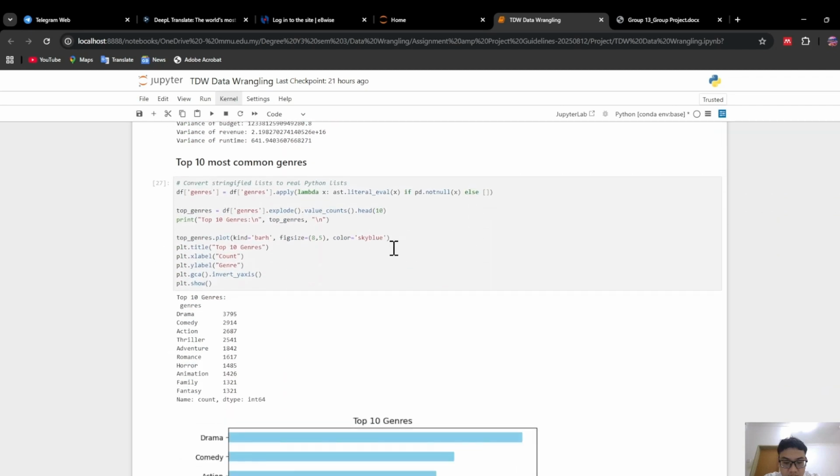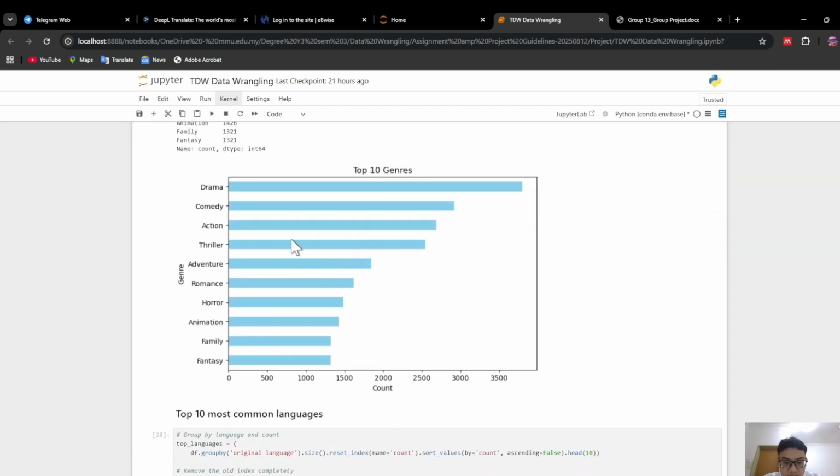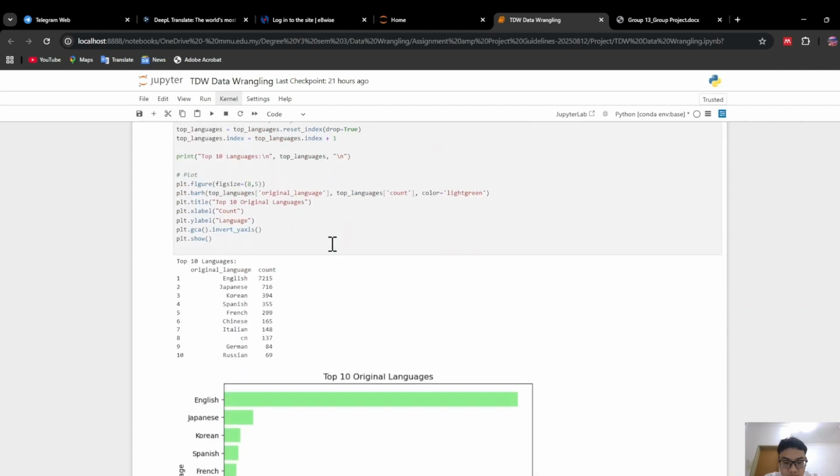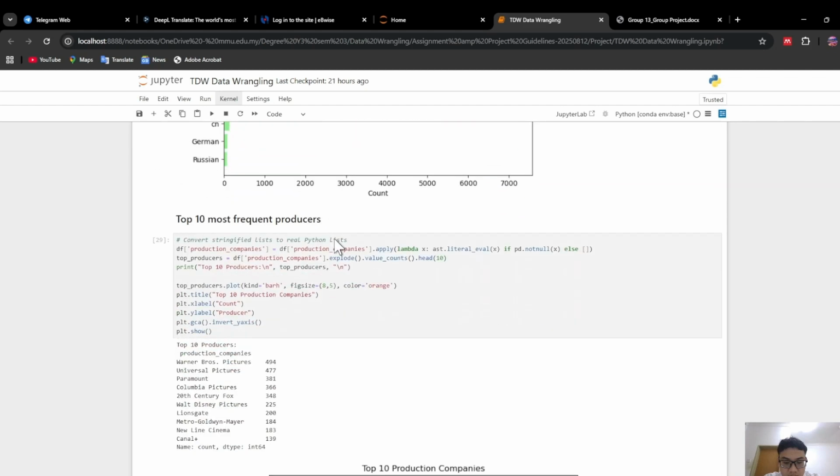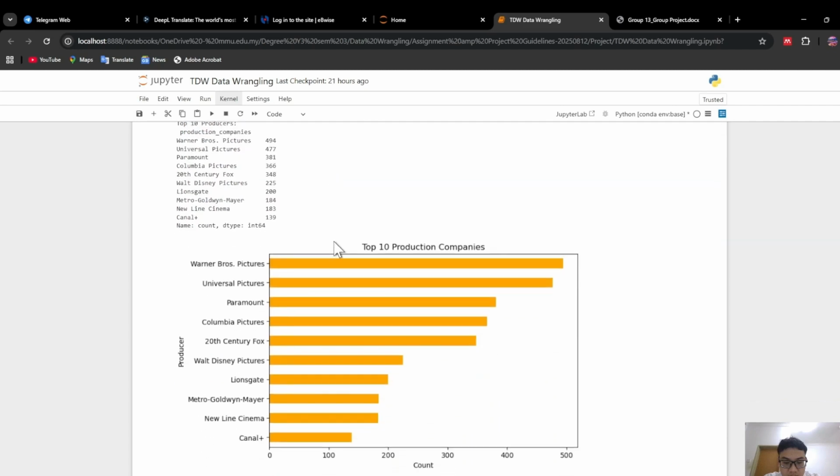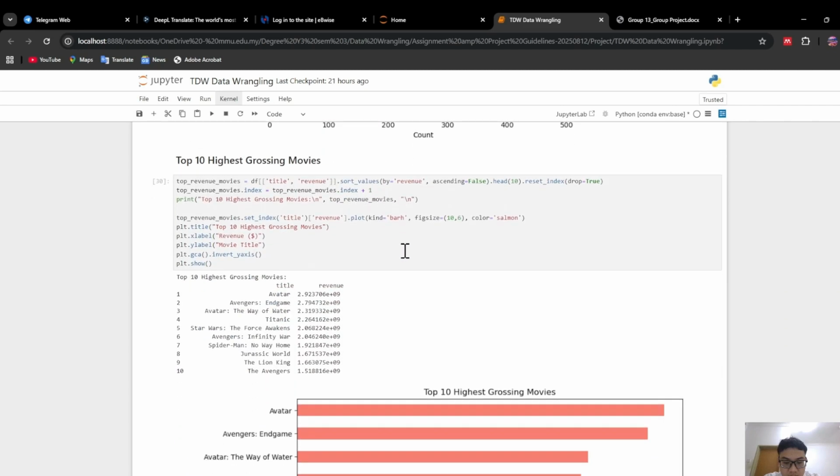Moving on to uncover more interesting patterns, we use functions like group by, sort values, and head. This can help us identify the most dominant features in the film industry, like the top 10 most common genres, top 10 most common languages, top 10 most frequent producers, and also top 10 highest grossing movies.